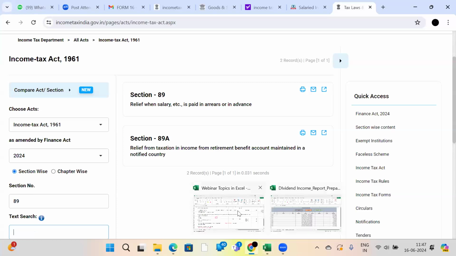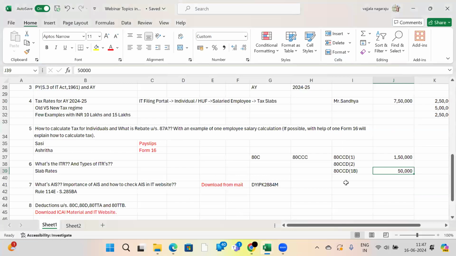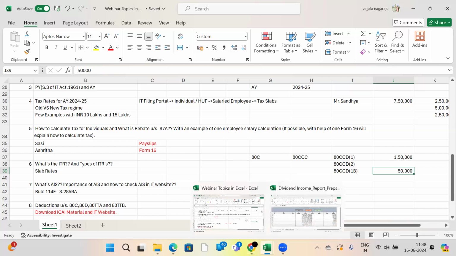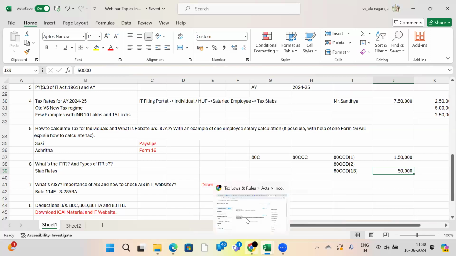Sir, can you explain the NPS deduction with a simple example? Actually, I am a central government employee and I have a lot of confusion regarding this deduction. Which one, madam? Can you hear me? Yes, ma'am, I can hear you. Sir, please explain the NPS deduction with a simple example. I am a central government employee and I have a lot of confusion regarding this deduction. So please explain it in a very simple manner or with a simple example.